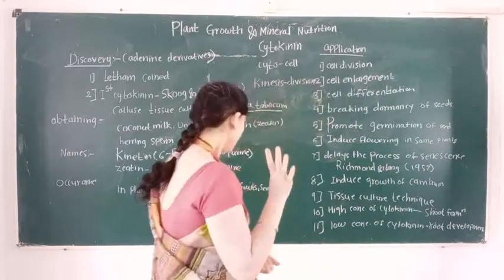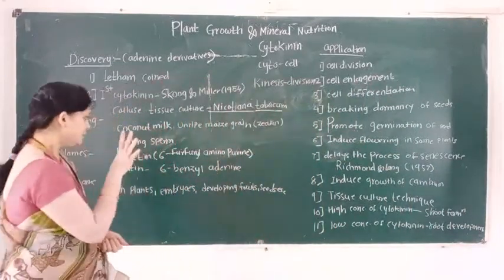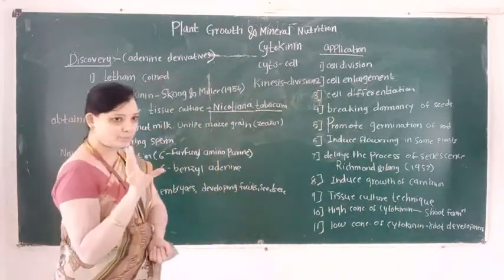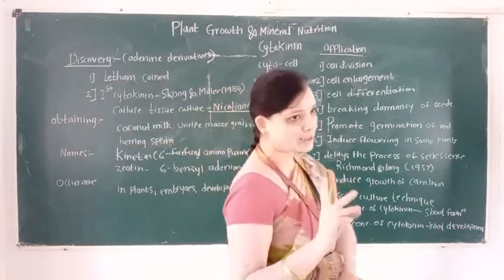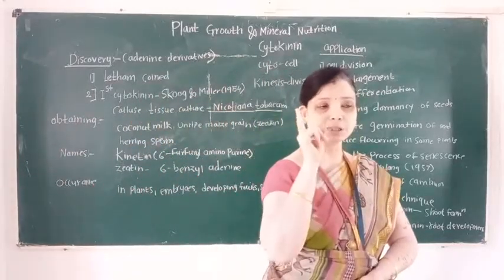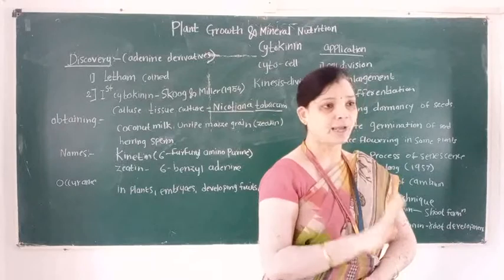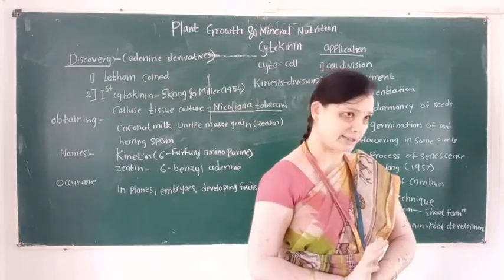Then we remember these two names of the cytokinin. First is kinetin and second is BAP.